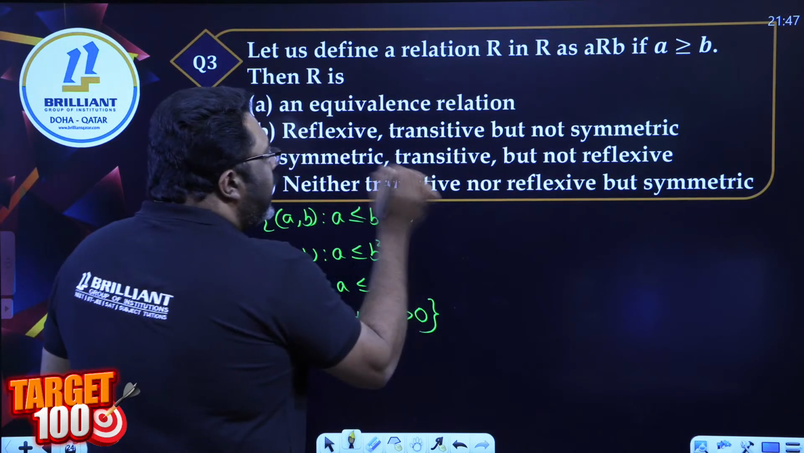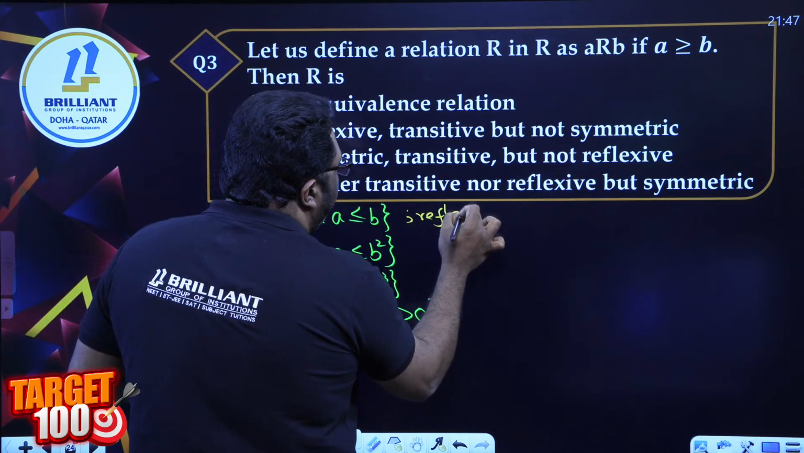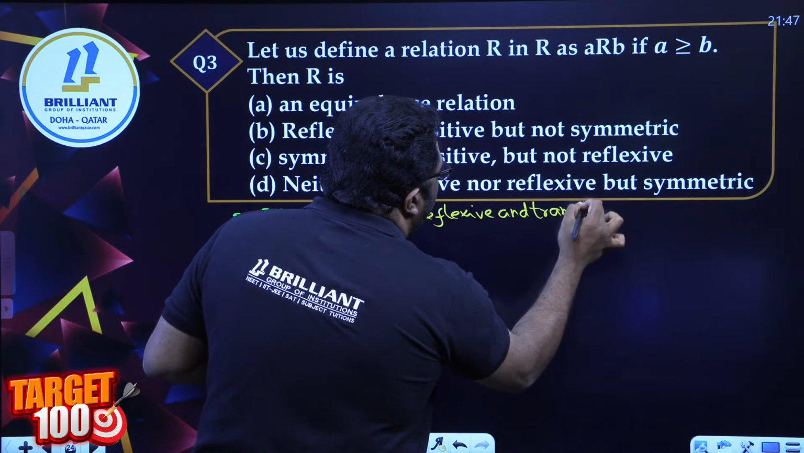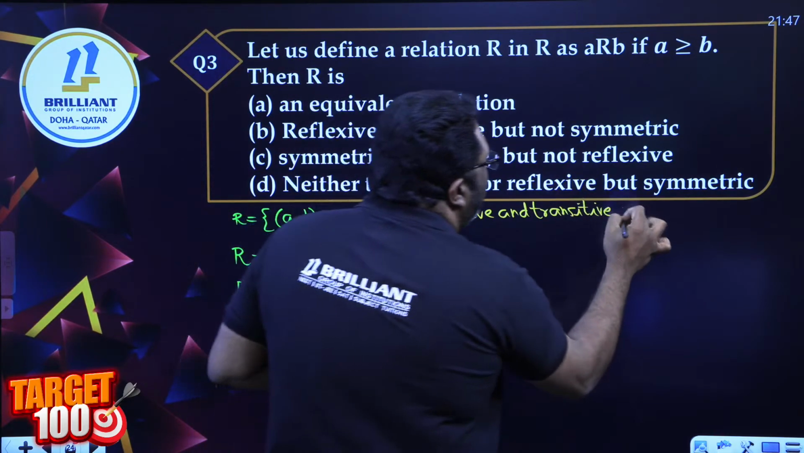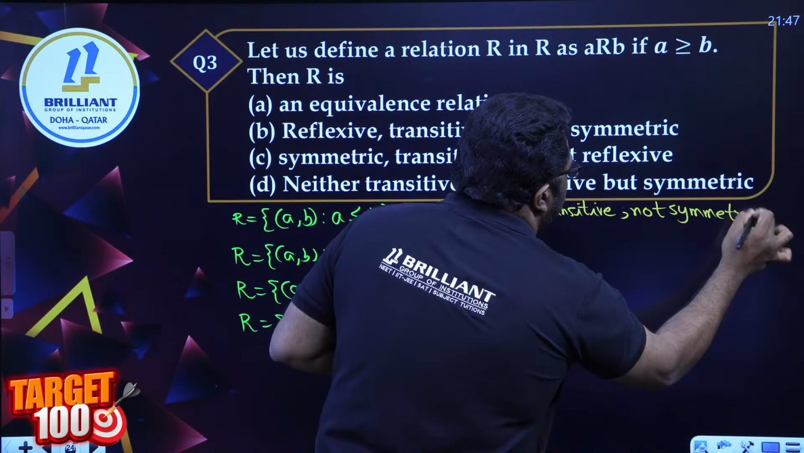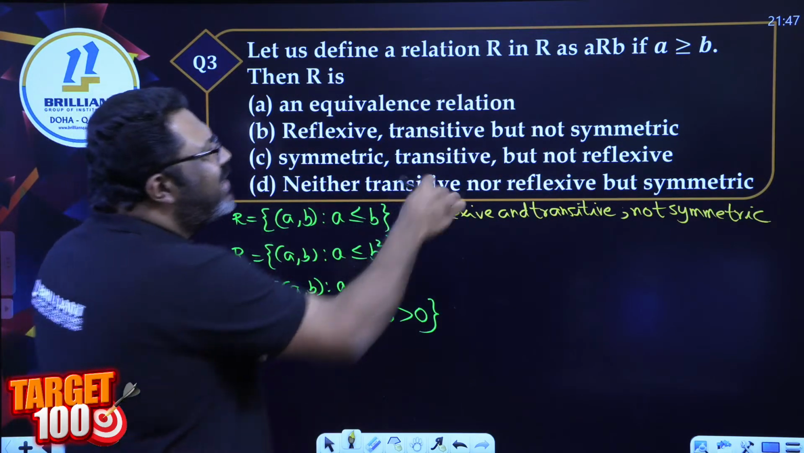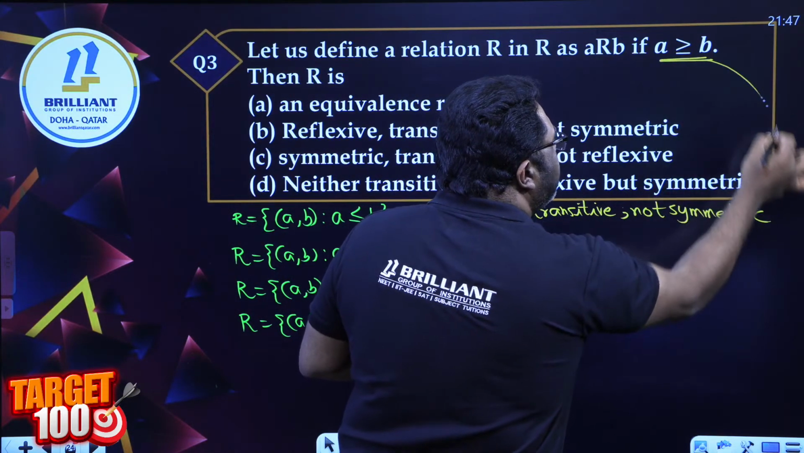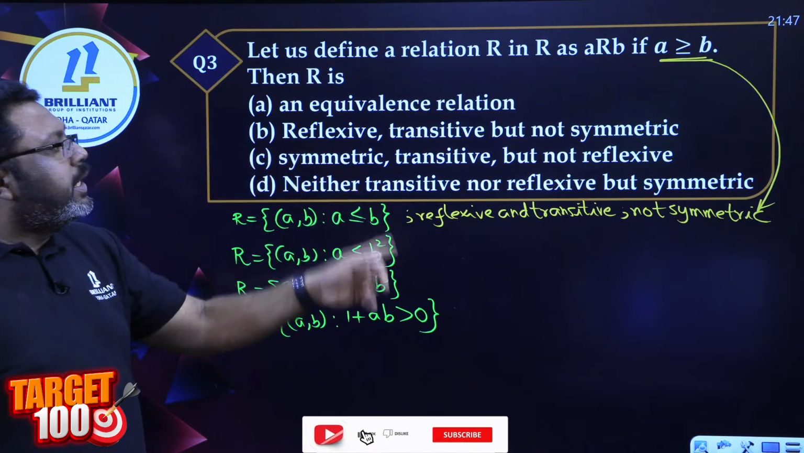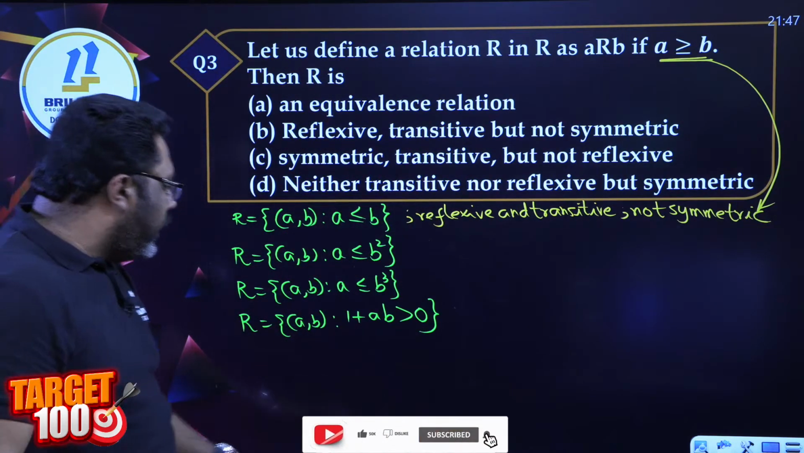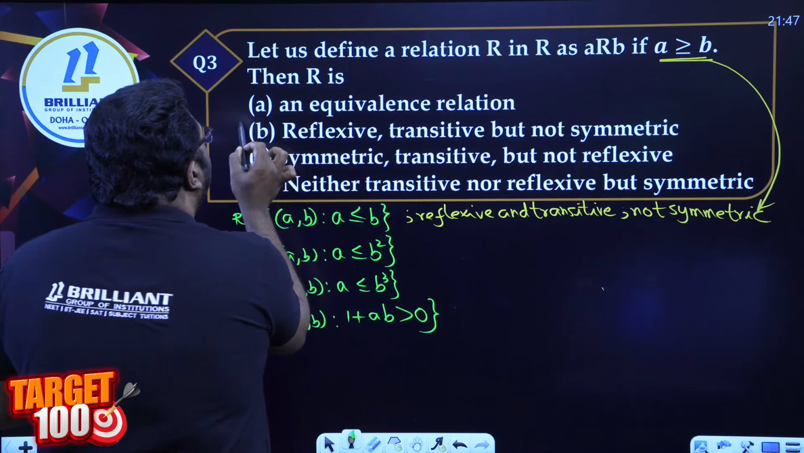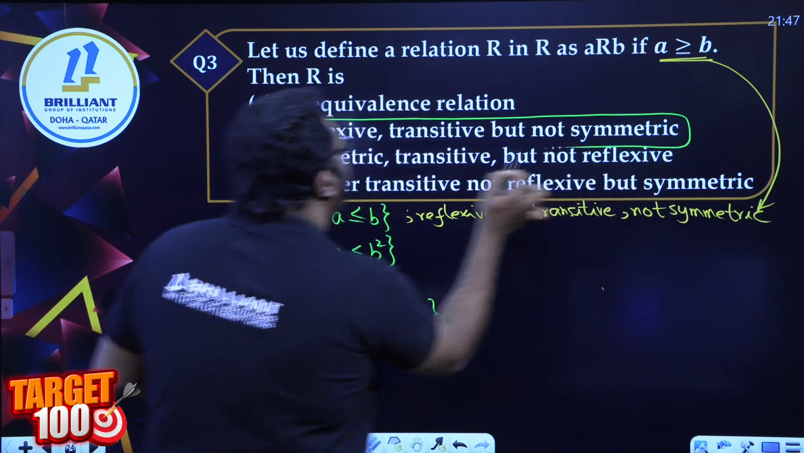For this one, it is reflexive and transitive, not symmetric. Here it is a greater than or equal to b, the reverse of a less than or equal to b, but still this holds. It is reflexive, it is transitive, but not symmetric. It will take a lot of time to prove it, but it's a textbook question, so you have to learn it. Option B: reflexive and transitive, but not symmetric.